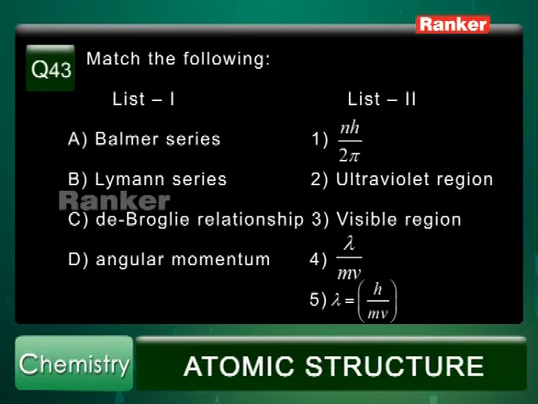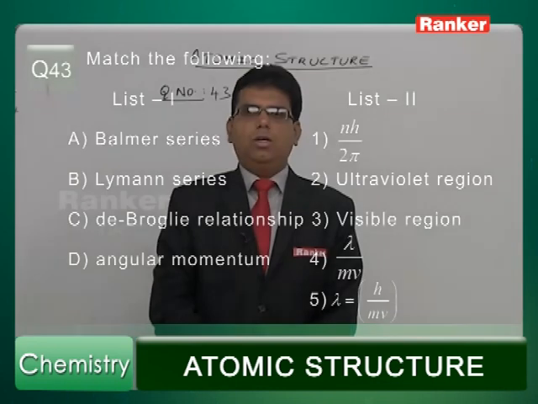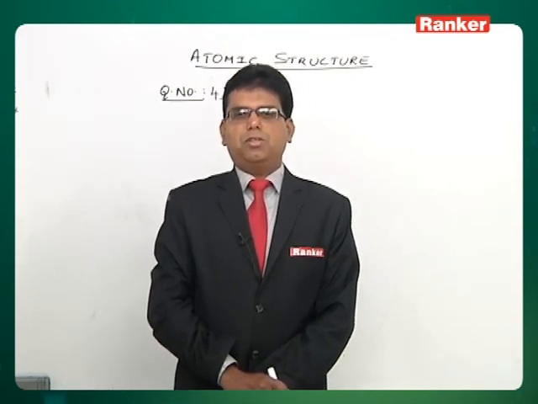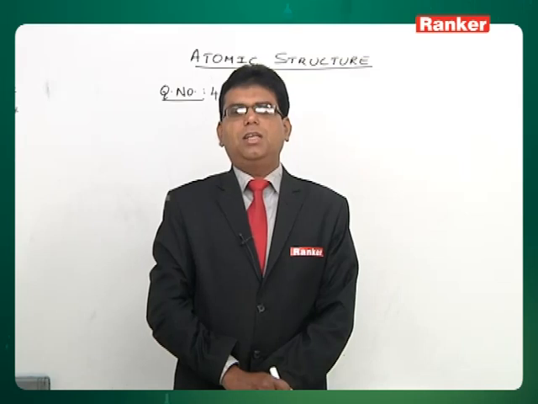Balmer series of lines in the hydrogen spectrum is obtained in the visible region. Lyman series of lines are obtained in ultraviolet region. De Broglie relationship is lambda is equal to h by mv, and angular momentum of electron is mvr equal to nh by 2 pi. So Balmer series relates to visible region, so A must be 3. With A 3, there is only one option. So option 3 must be the correct answer.